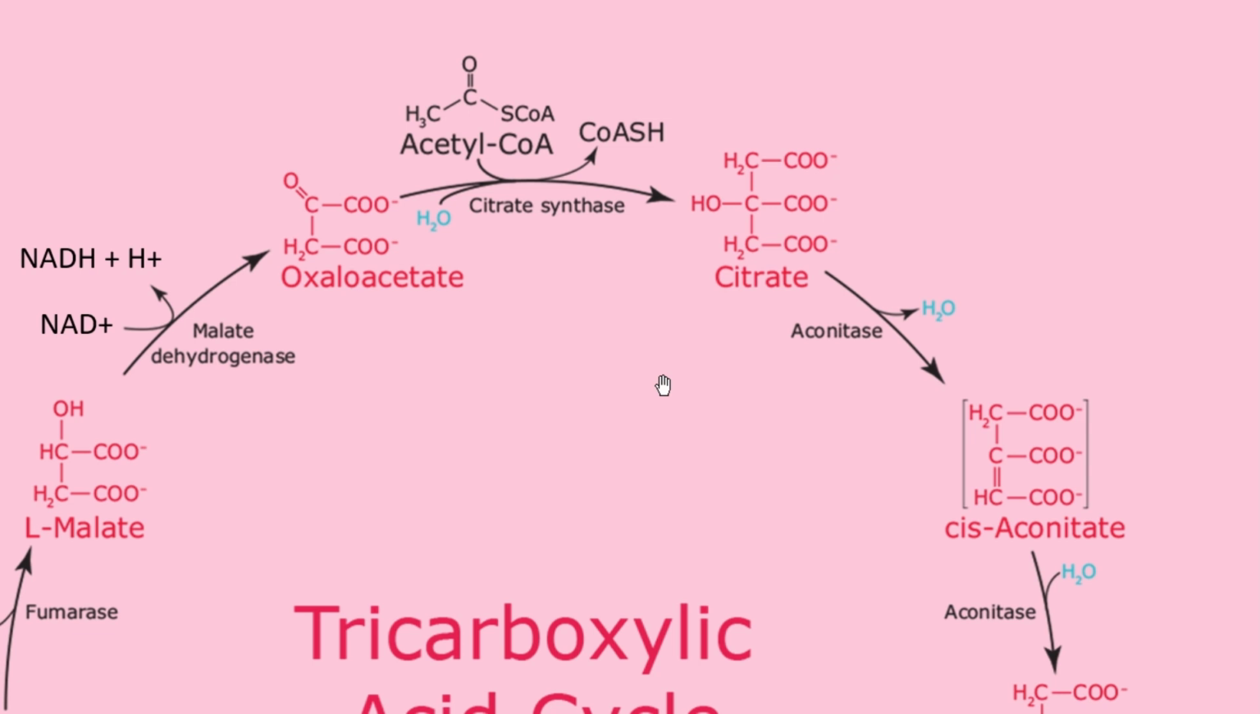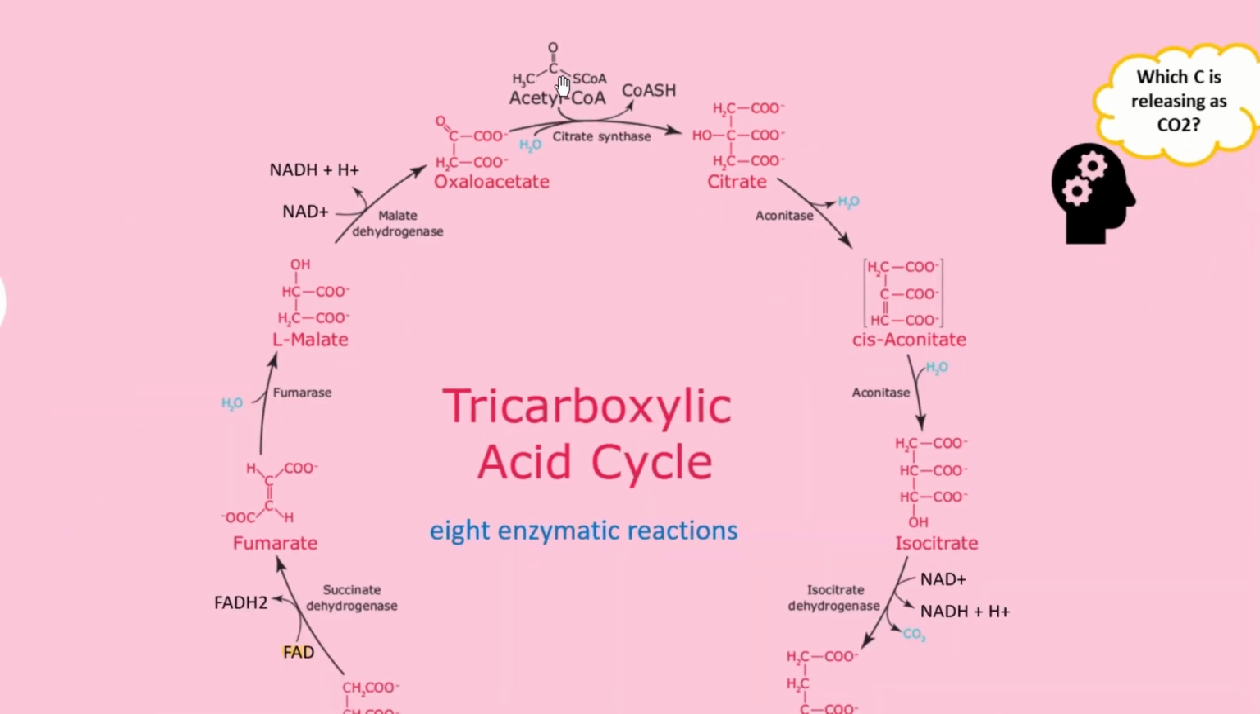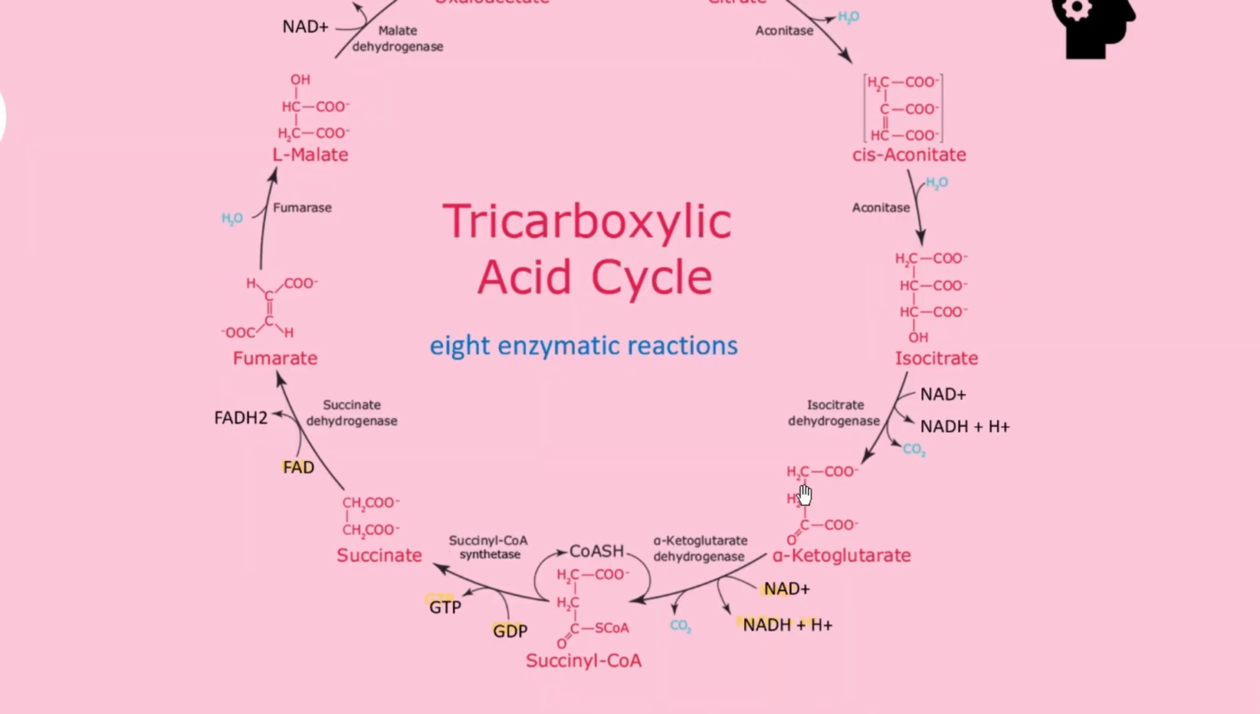Okay, so what will happen if we mark this carbon of acetyl-CoA? We can track this acetyl-CoA carbon through citrate, cis-aconitate, isocitrate, alpha ketoglutarate, and succinyl-CoA. But whenever it is converted into succinate, the structure is CH2COO-, CH2COO-. Can we now differentiate between these two carbons? We cannot differentiate between these two carbons.